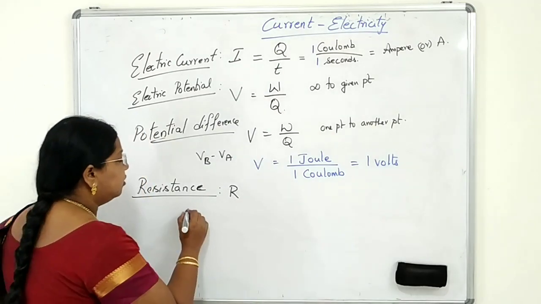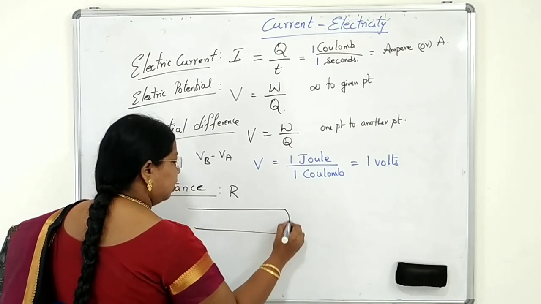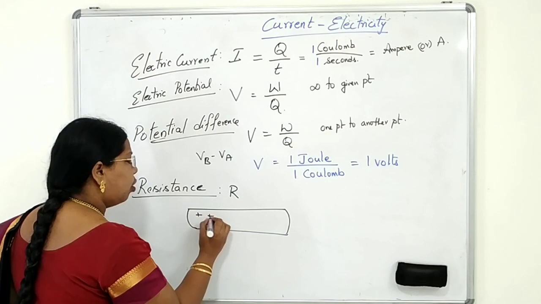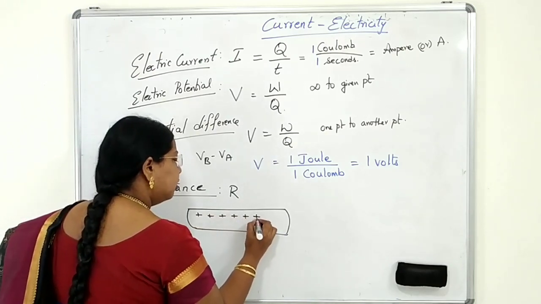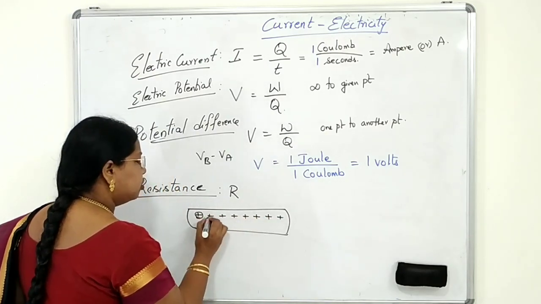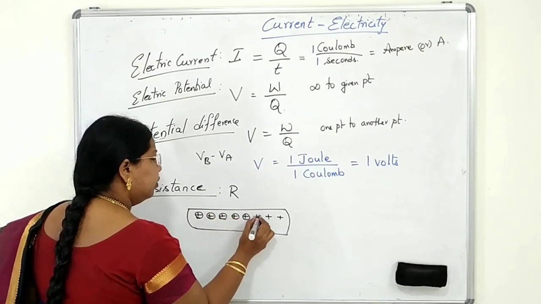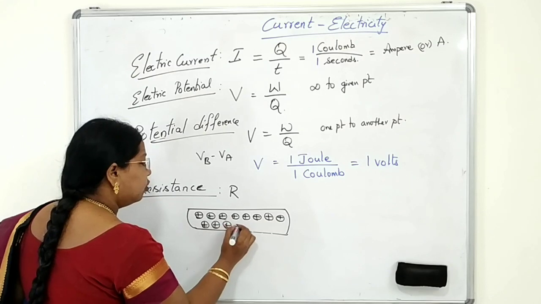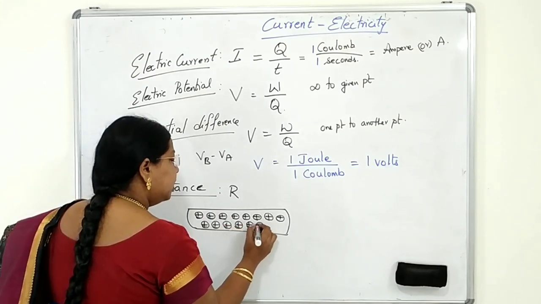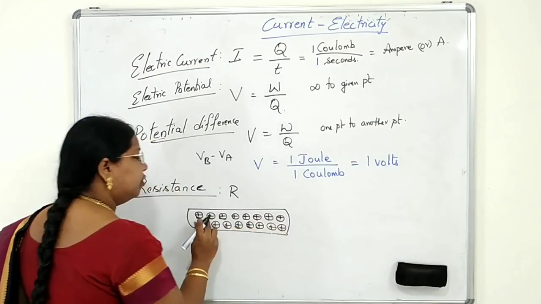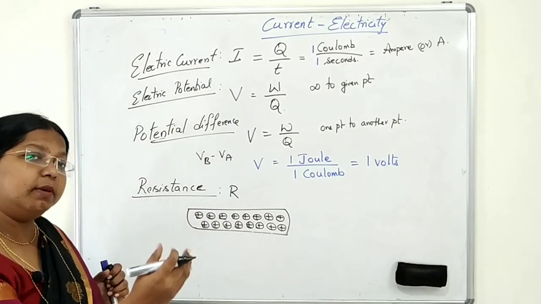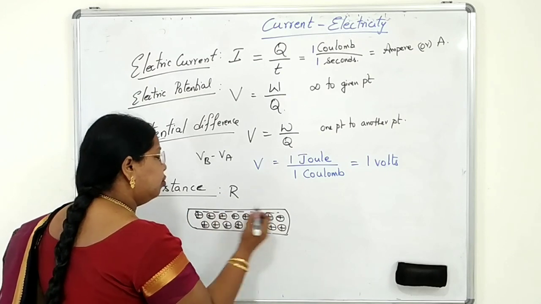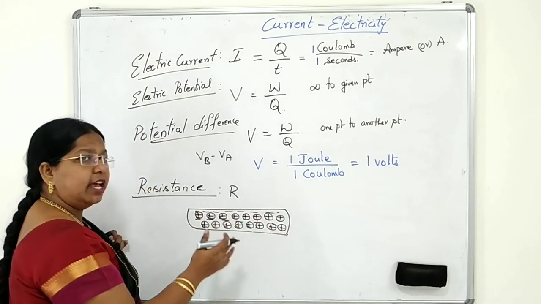Suppose I consider a conductor or a wire, a metal wire. All the positive charges are closely packed. We know what happens in metals: the valence electrons of each metal atom are ejected and move from one atom to another. So the electrons are free to move in any direction.